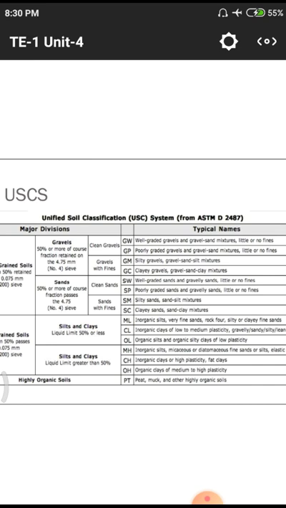SW means well graded sandy soils. Next SP means poorly graded sandy soils. SC is associated with clayey sand. After that W means well, P means poor, and M means medium. Okay, you have to observe. GW means well graded gravel soils. GP means poorly graded gravel soils.